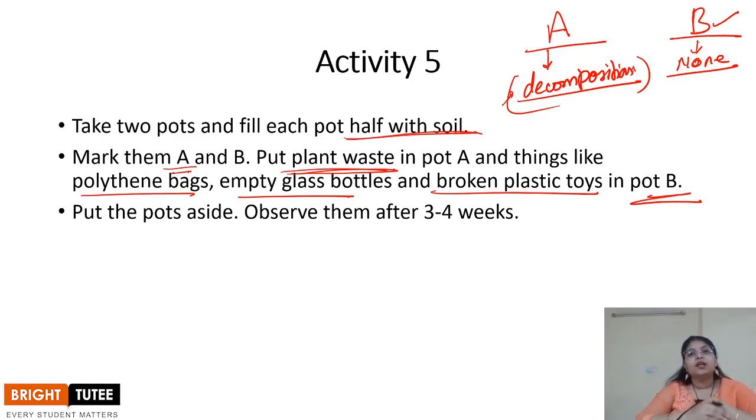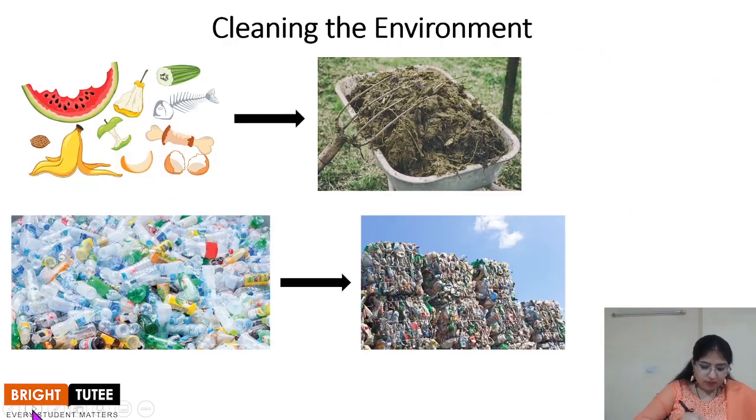You must have seen your gardeners in the school or in your societies, and even at your home, putting manure in the plants. Why? Because this manure has a lot of nutrients which are utilized by the plant. So when we talk about cleaning the environment, there are mainly two kinds of waste products that are produced.